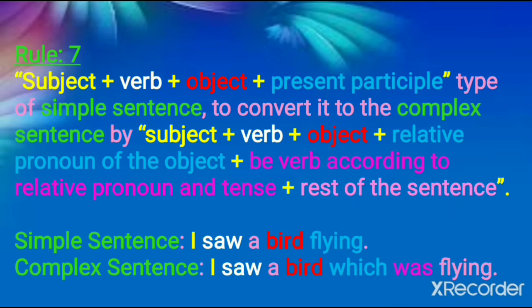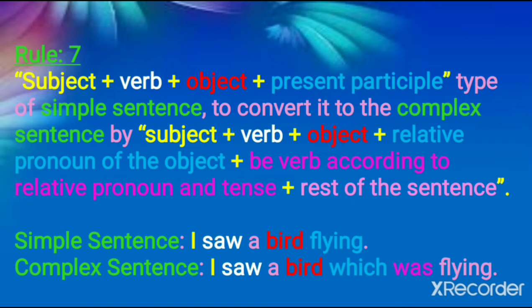See, I is the subject and definitely bird is the object. So, relative pronoun of the object. Relative pronoun, you all know that the most commonly used relative pronouns are which, that, whose, whoever, whomsoever, or who, whom, etc. So here which is used. So, I saw a bird flying.